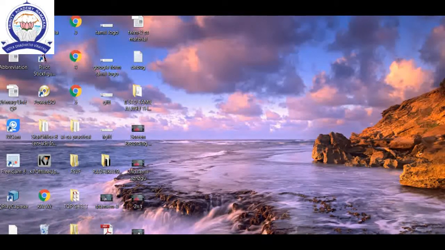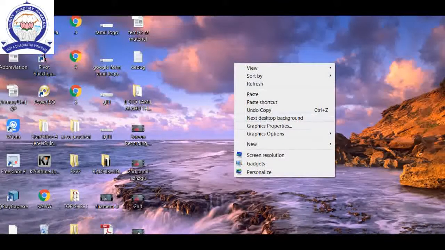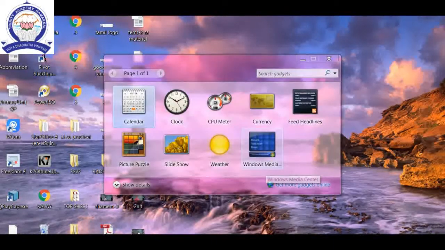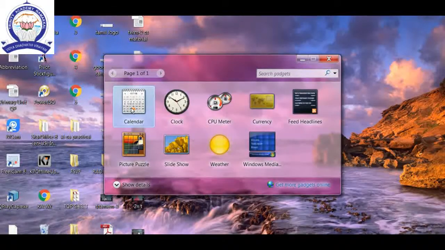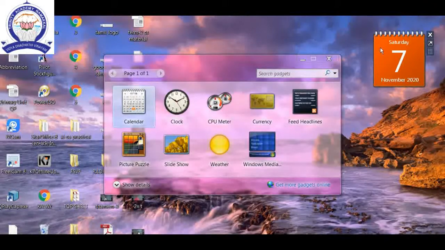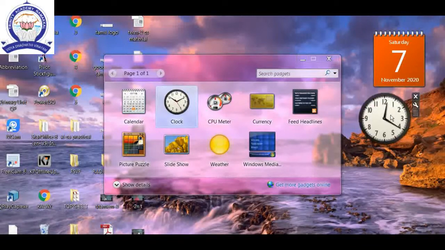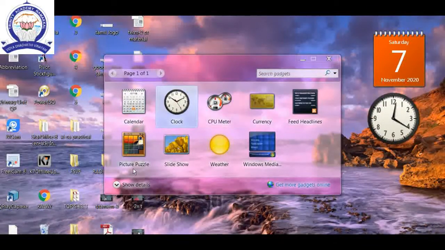Next, gadgets. Where are the gadgets? With the help of the right button. If we click the right button, we can get a list, and here you see the gadgets option. If we click the gadgets option, we can see all this. If you want to bring one onto the screen, click it and you can see it on the screen. Clock, calendar, clock. See, this is called a gadget.